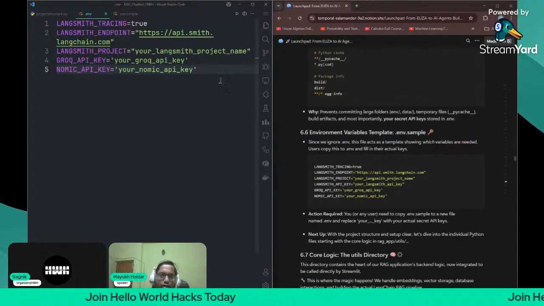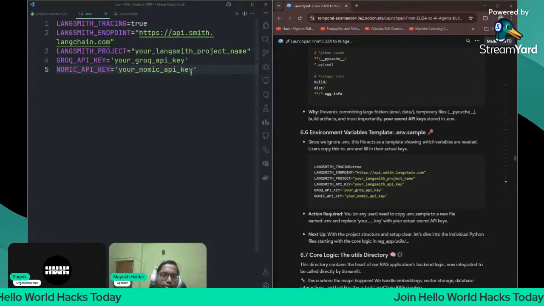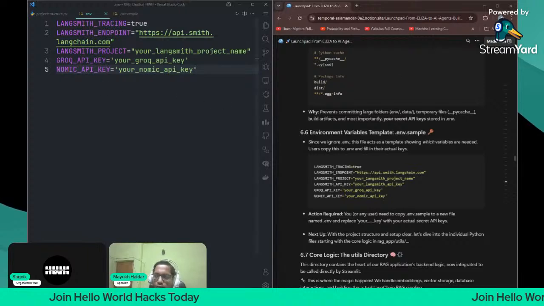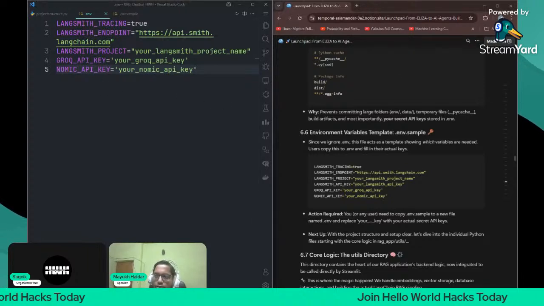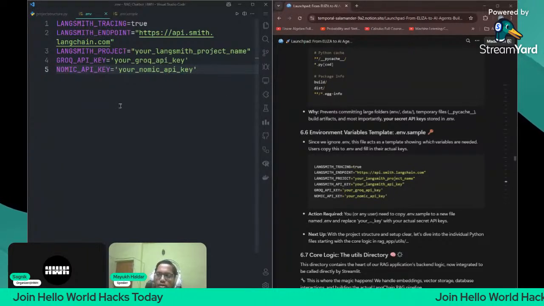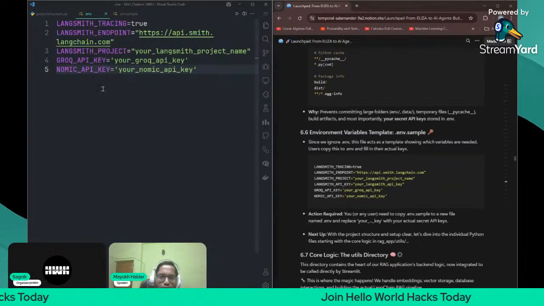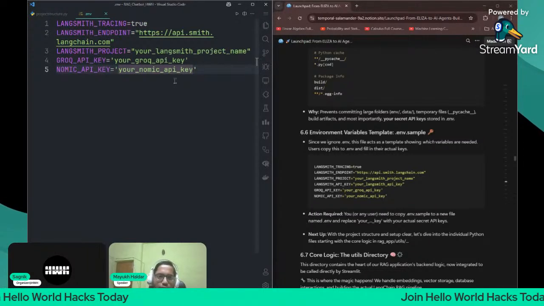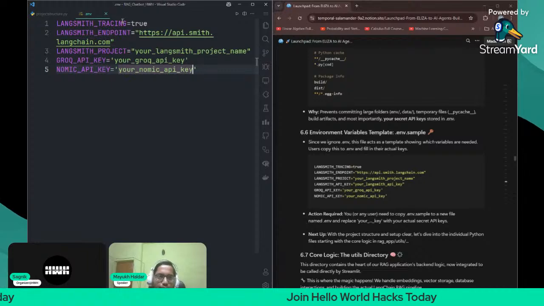Just quickly go and create an API key once, and give me a confirmation here in the chat. I want to see how many of you have already created API keys, like the Grok API key and the Nomic API key. If you already created them, then I'm going to show you how to proceed with the next part. For the time being, I'm copy pasting my API keys from there into this file. No worries.